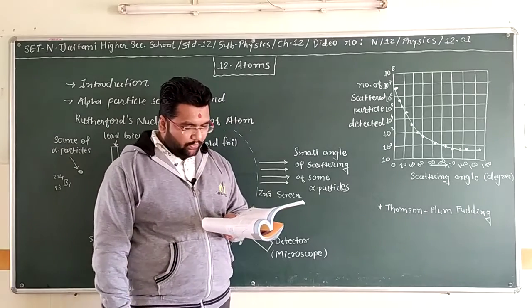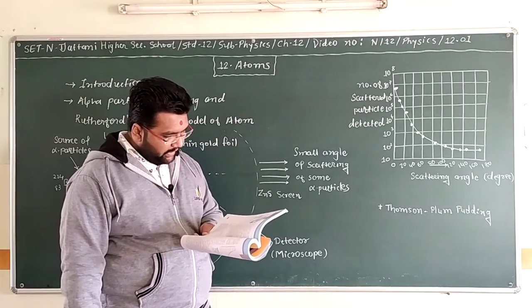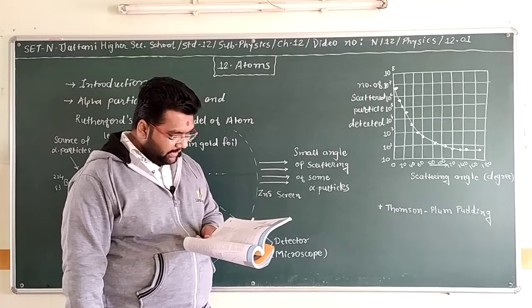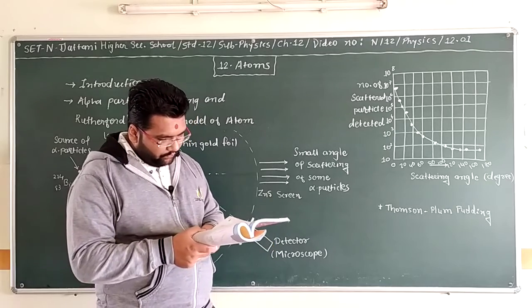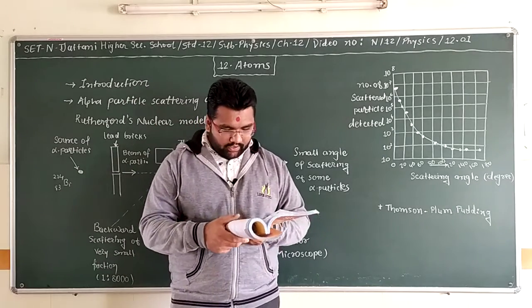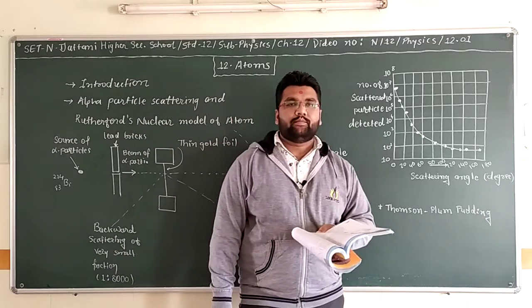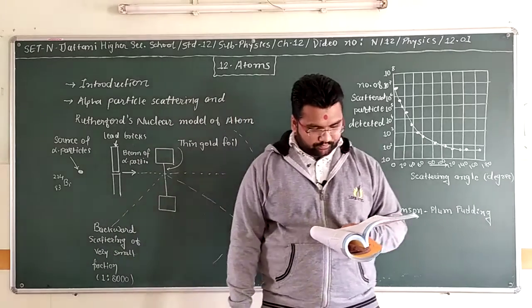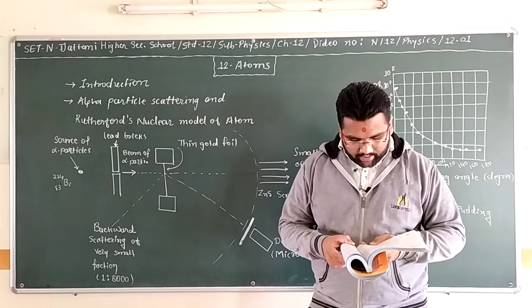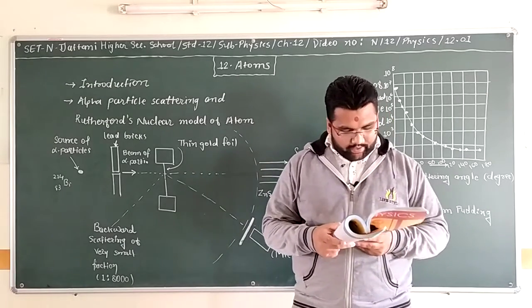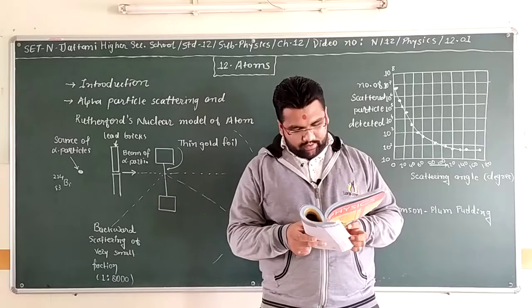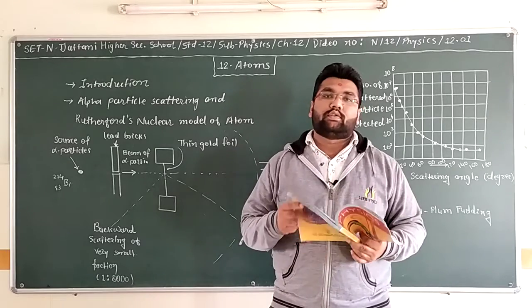Only about 0.14% of the incident alpha particles scattered by more than 1 degree, and about 1 in 8,000 deflected by more than 90 degrees. So Rutherford argued that to deflect the alpha particle backwards, it must experience a large repulsive force.